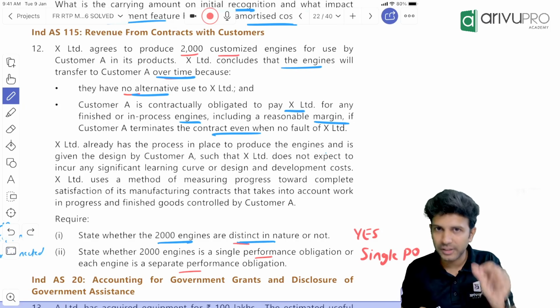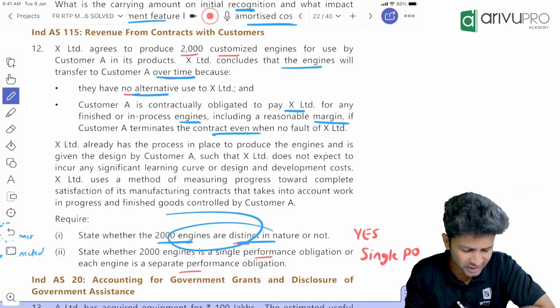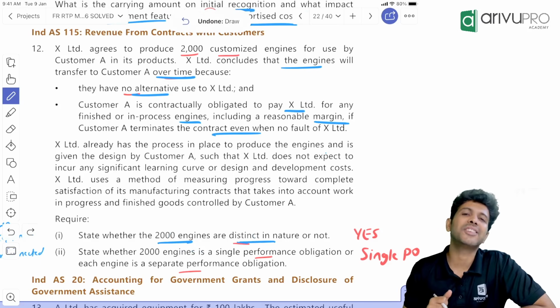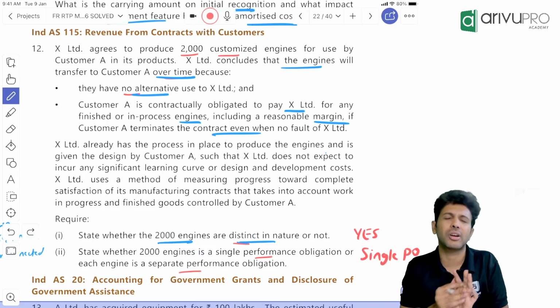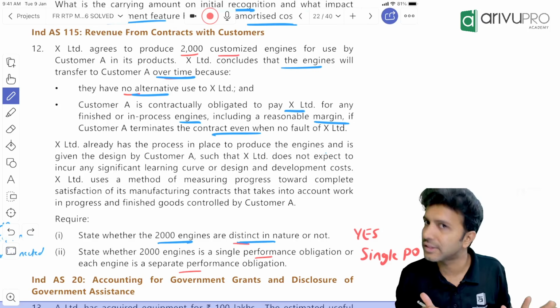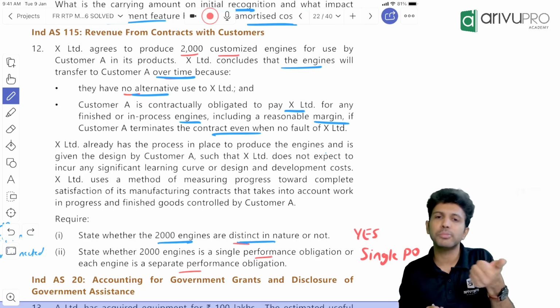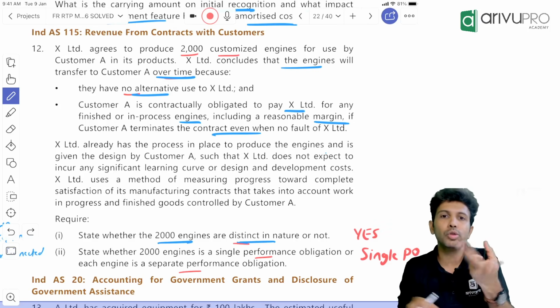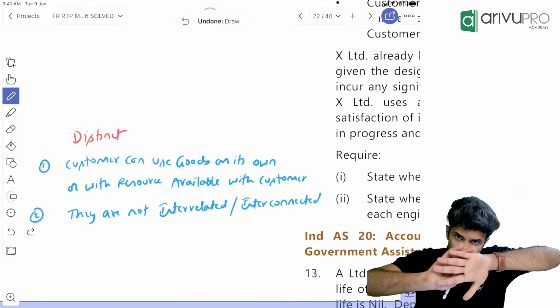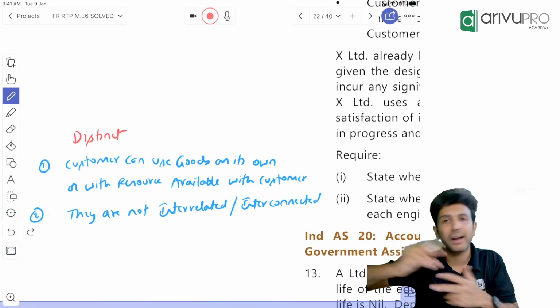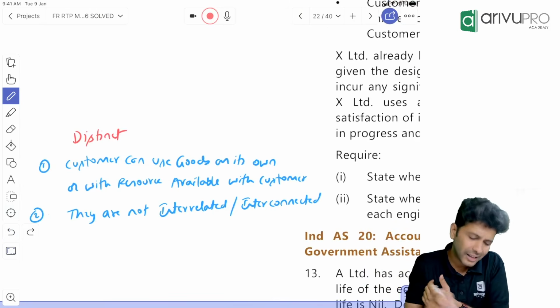Remember that PO definition. Here they are asking whether these 2000 engines are distinct or not, whether they are separate. In order to say goods or service is distinct, the customer should be able to use the goods on its own and the goods should not be highly interrelated or interdependent. If the customer is able to use these goods separately and they are not interconnected, then it is distinct.